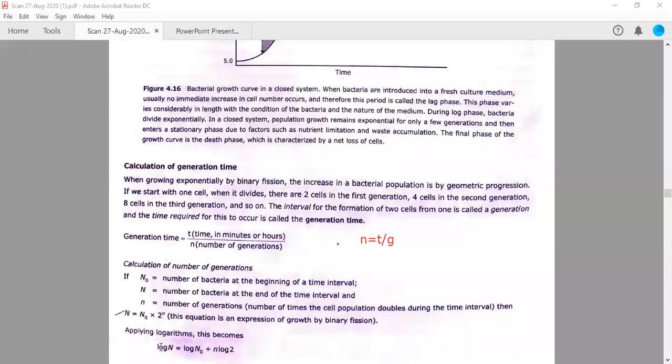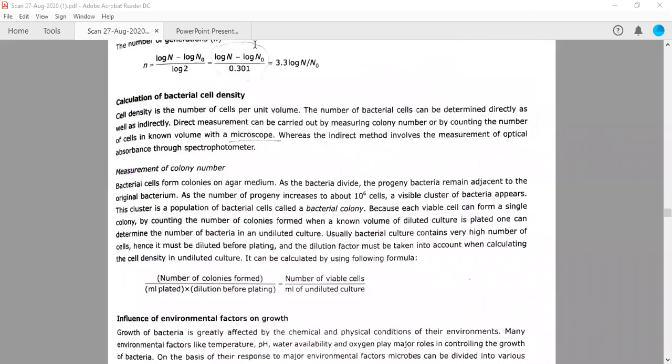If you simplify this equation, log N minus log N naught will become equal to n log 2. If you divide this by log 2, and you know the log 2 value is given, it will become log N minus log N naught divided by 0.301. If you further simplify this equation, you put this into a bracket. You can take the common value of log. So if you multiply 1 by 0.3, it will become 3.3. Log is common, and N upon N naught, right?